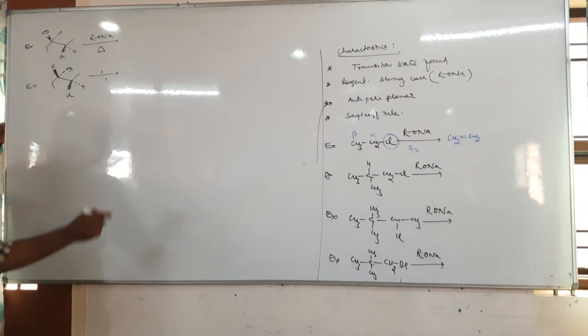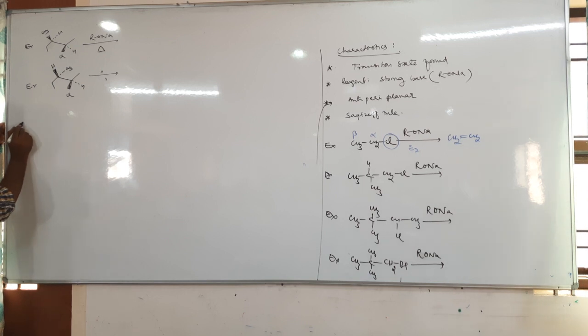So usually heating is required for E2 elimination; in all cases you can take heating.